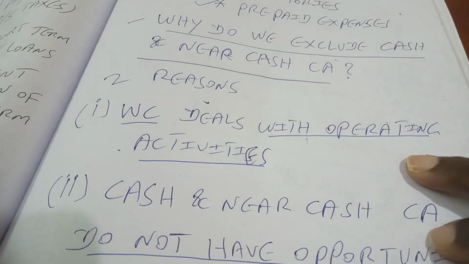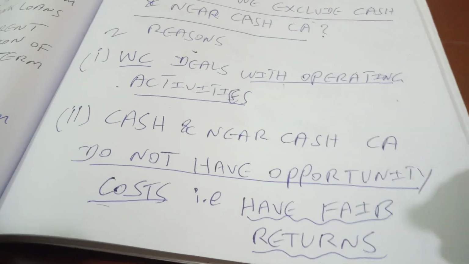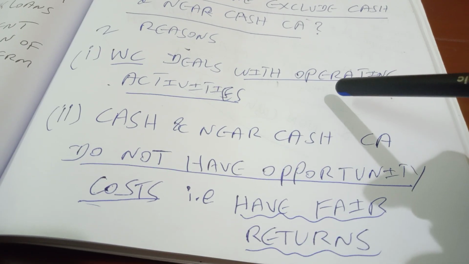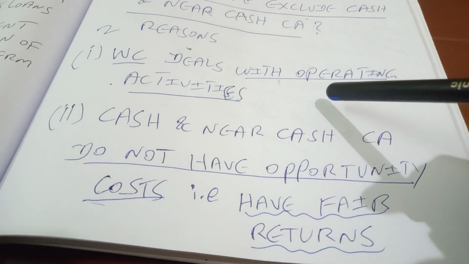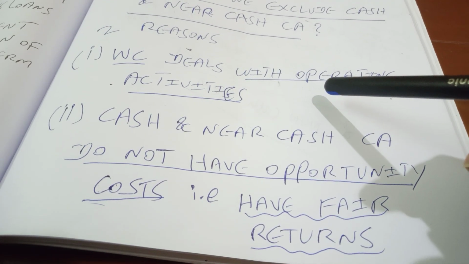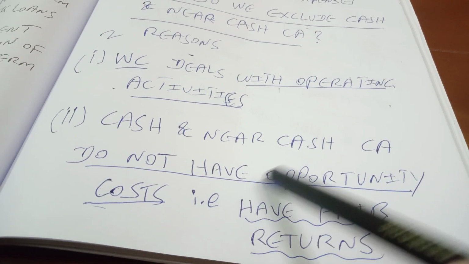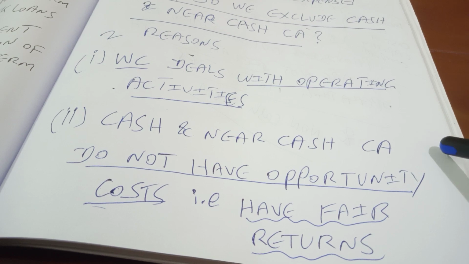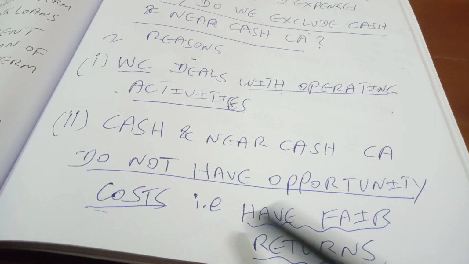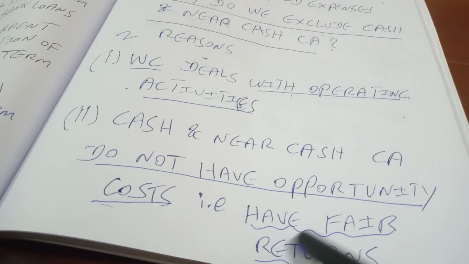So that means we don't want to know what is the requirement of funds for investment or speculative activities. That is why we are excluding cash and near cash items in our working capital computation. The second thing is cash and near cash current assets do not have opportunity cost. That means they earn fair returns.